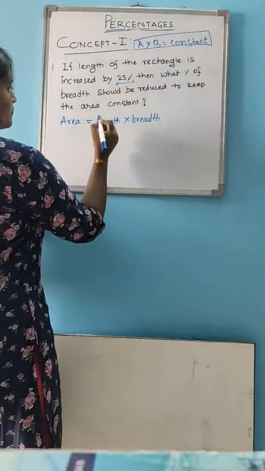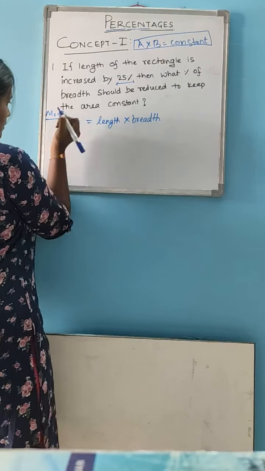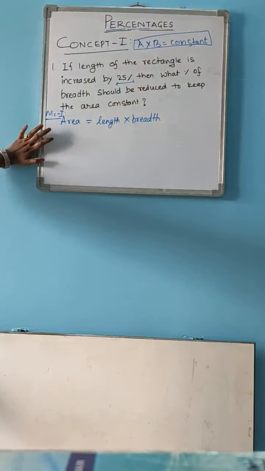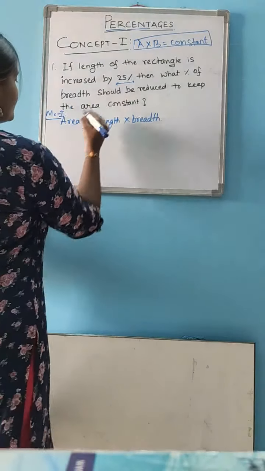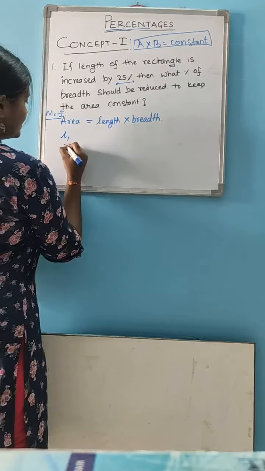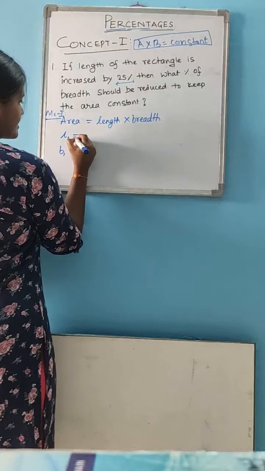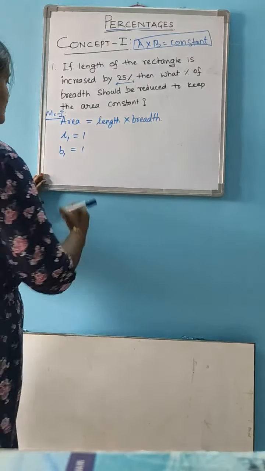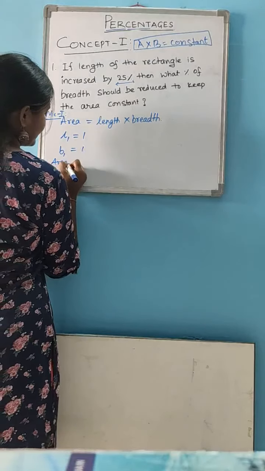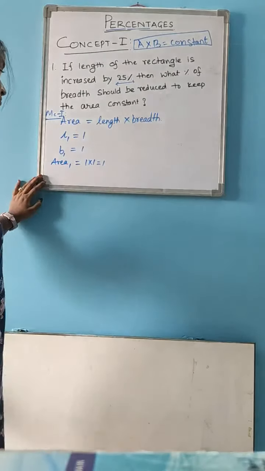So, first of all, we will see method 1 to solve this problem. This is the basic method. First of all, we will take L1 and B1 as the old values. Let us assume L1 is equal to 1 and B1 is equal to 1. Then the area of the rectangle A1 is equal to 1 into 1, which is 1.